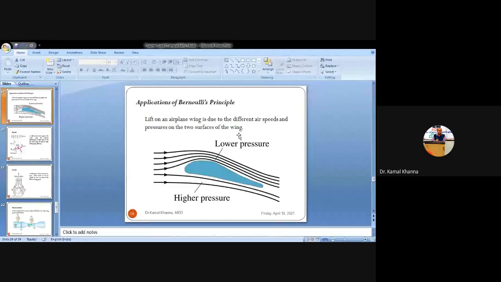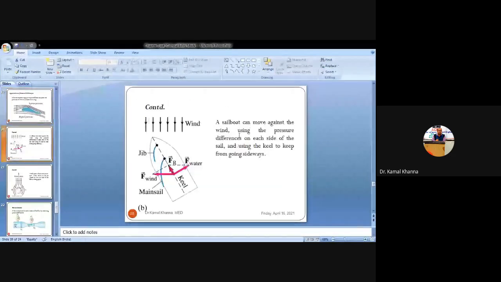Similarly, you can see a sailboat can move against the wind using the pressure differences on both sides of the sail and using the keel to keep from going sideways. This is the principle of how the boat is moved against the wind, or against the flow of the stream in the canal, the river or the lake. Due to the variation in pressure difference, the boat can move against the flow.